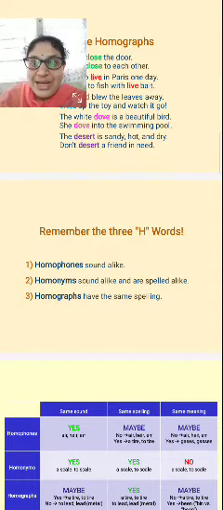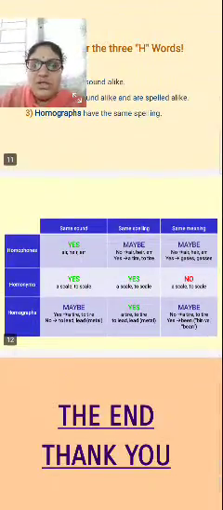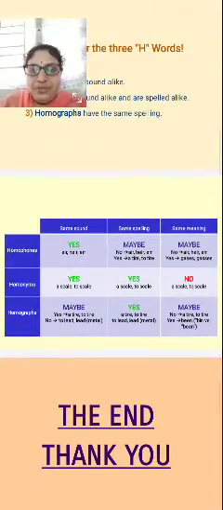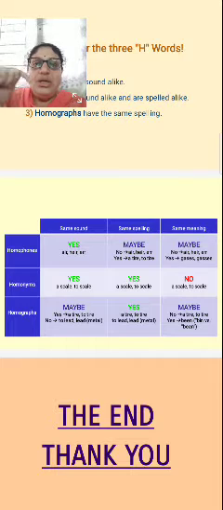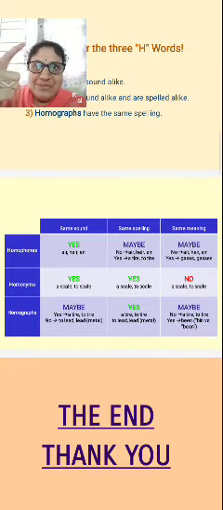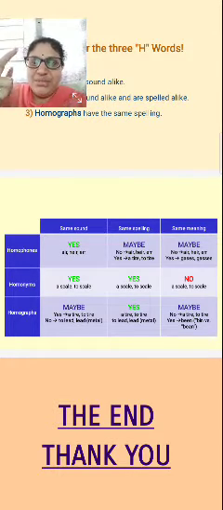Homophones, sound alike, means sound same, but the spelling is different. Homonyms, sound same and are spelled also same. Homographs, having the same spelling, right? Yeah. So here also I have written the table. In the earlier one I didn't give the examples, I only wrote the table. So here I have written the examples also.